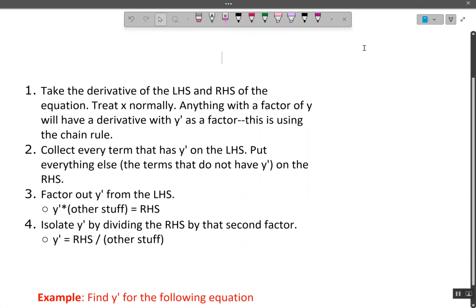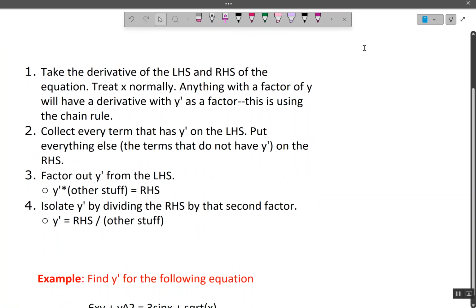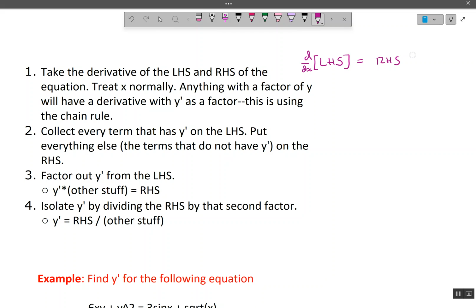These are the steps that every implicit differentiation problem will take. Every single one. So first, we need to take the derivative of the left-hand side and the right-hand side of our equation. So we're going to start with some left-hand side equals right-hand side, and we're going to take the derivative of the left and set that equal to the derivative of the right.